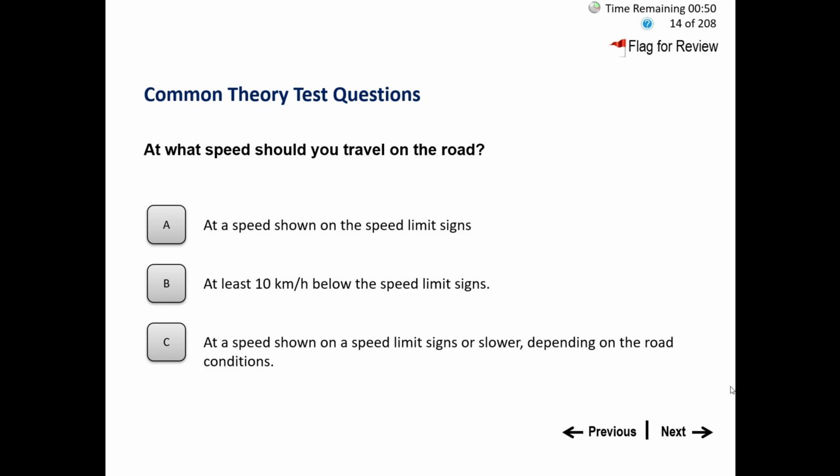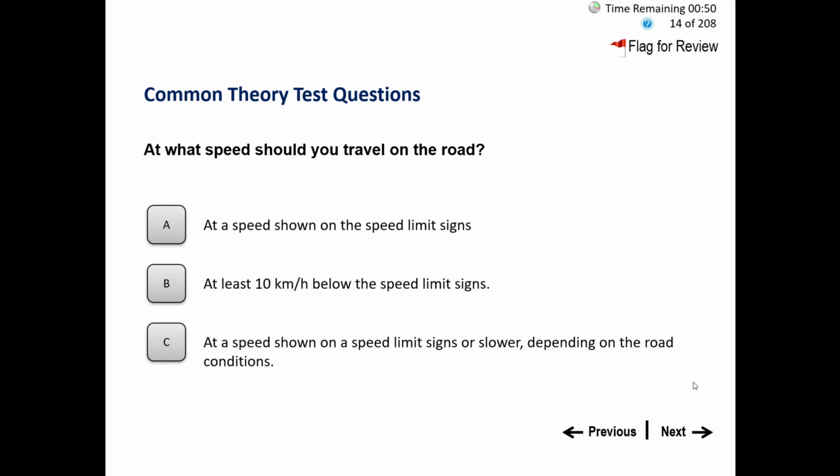At what speed should you travel on the road? A. At a speed shown on the speed limit signs. B. At least 10 km per hour below the speed limit signs. C. At a speed shown on a speed limit sign or slower depending on the road conditions. Usually for these questions, as we know, the road conditions will not be stable at all times.